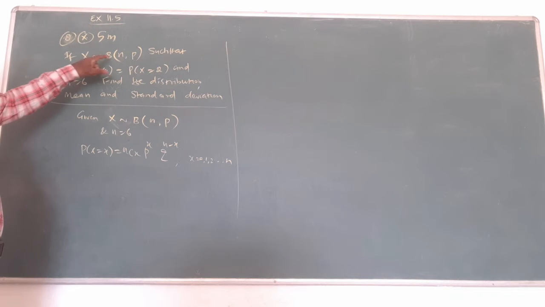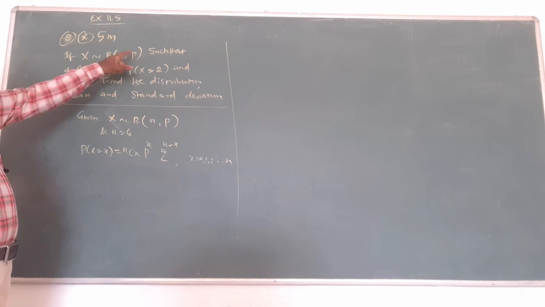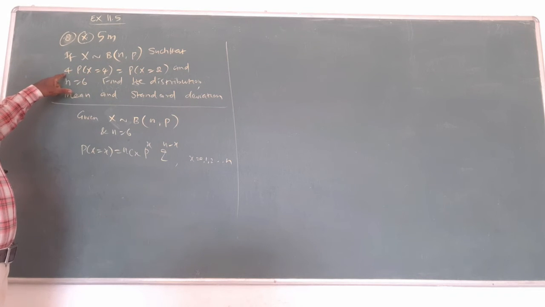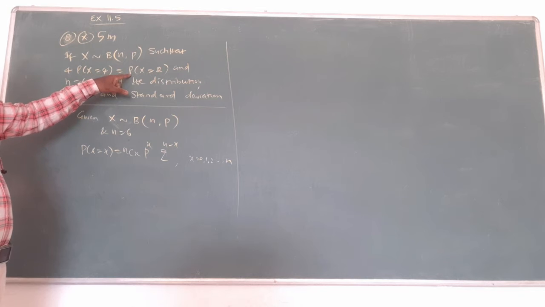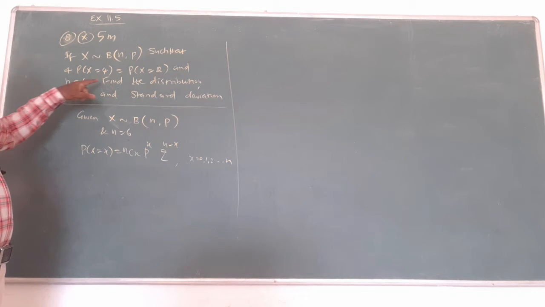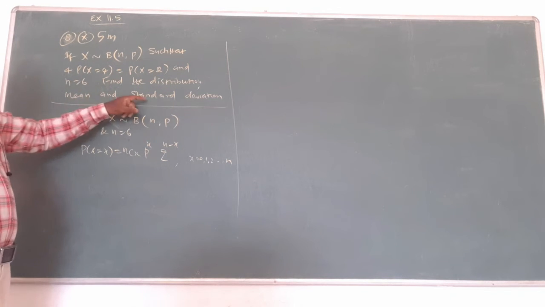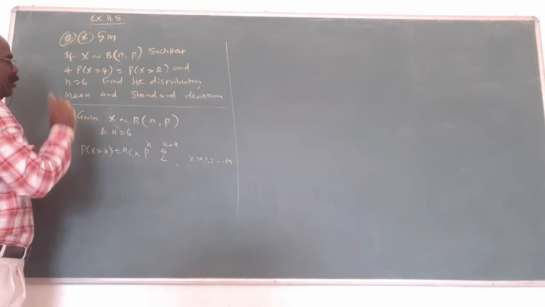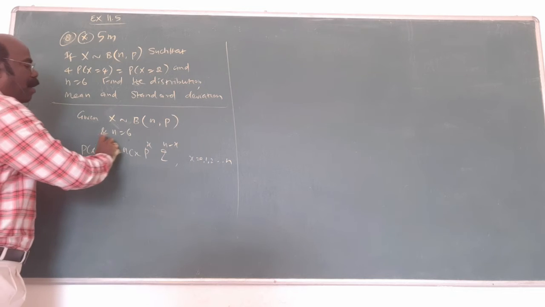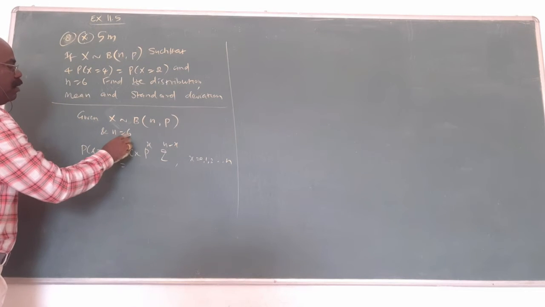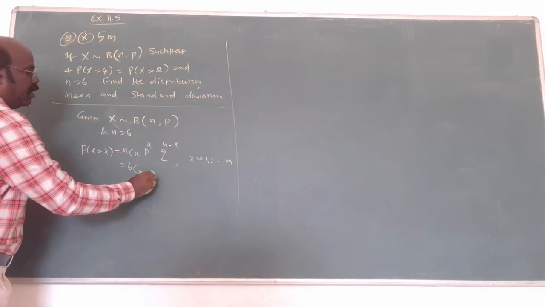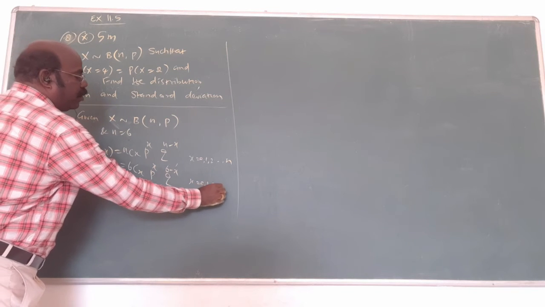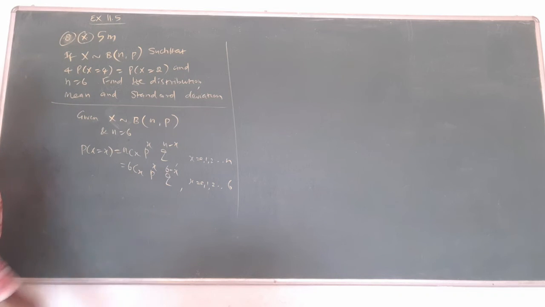If X is a binomial random variable with parameters n, p, such that 4 into probability X equal to 4 equals probability X equal to 2, and n equal to 6, find the distribution, mean, and standard deviation. This is given; it represents a binomial distribution. n equals 6. That's why you take the formula for binomial distribution. n only is given, n is 6: 6Cx, p power x, q power 6 minus x, for x equal to 0, 1, 2, up to 6.